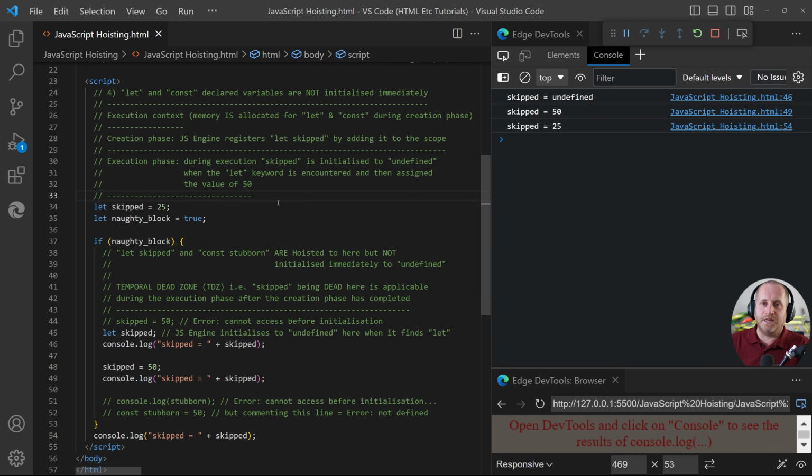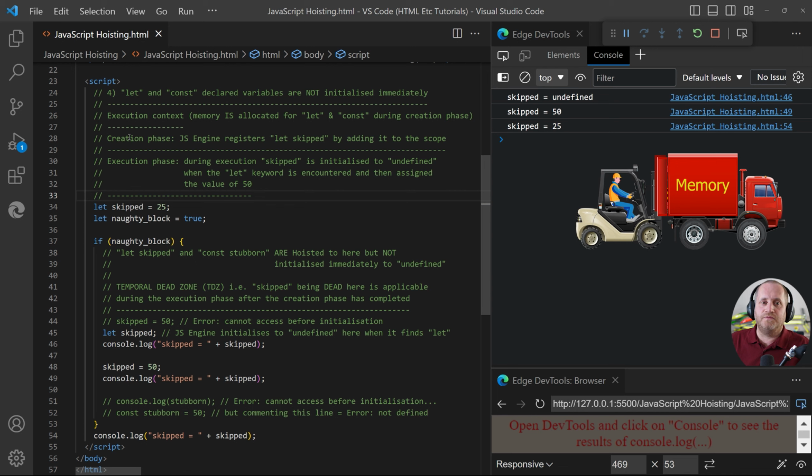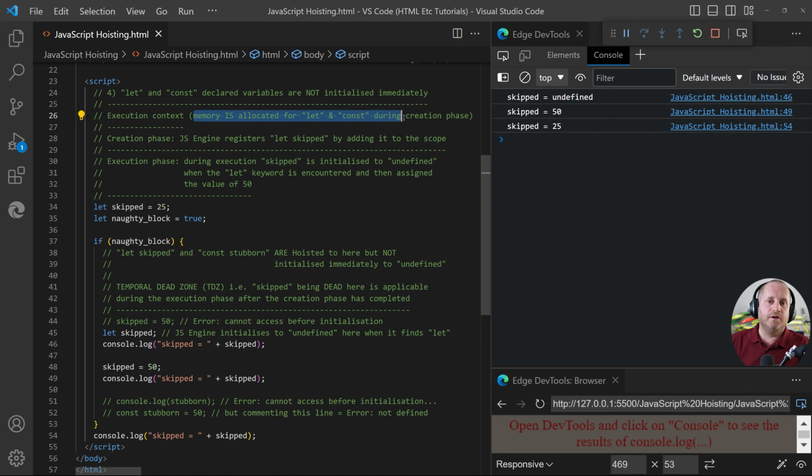This is where the true understanding really comes into play. We need to consider what is meant by the execution context. The execution context is made up of two phases, the creation phase and the execution phase. As I've stated here, memory is allocated for let and const during the creation phase, just as it is with the var keyword. By doing that before running the execution phase, JavaScript already knows about the existence of the variables because they've been registered in memory. During the execution phase, that is when values get assigned to the variable names.